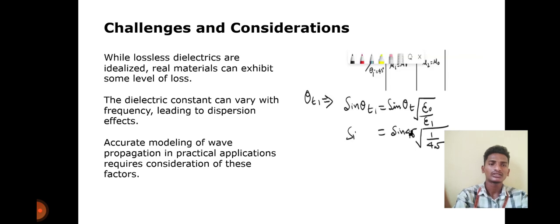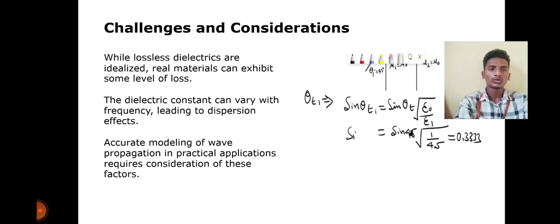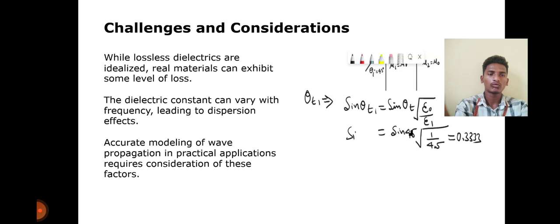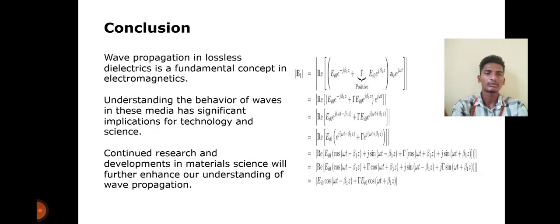sin theta t = sin theta i times root of epsilon naught by epsilon 1. sin i is equal to sin 45, root 1 by root 1 by 45 is equal to 0.3333.